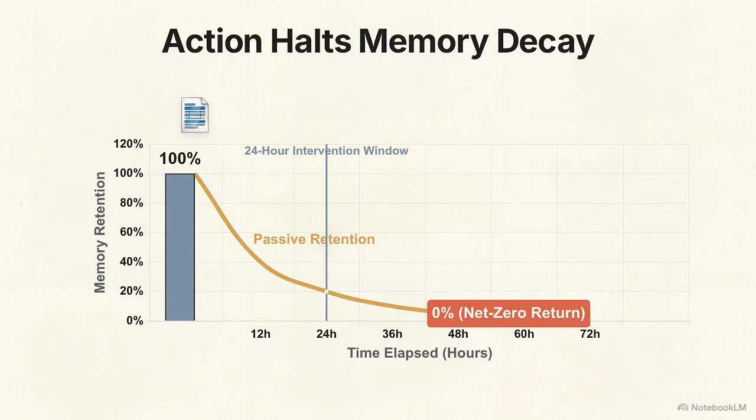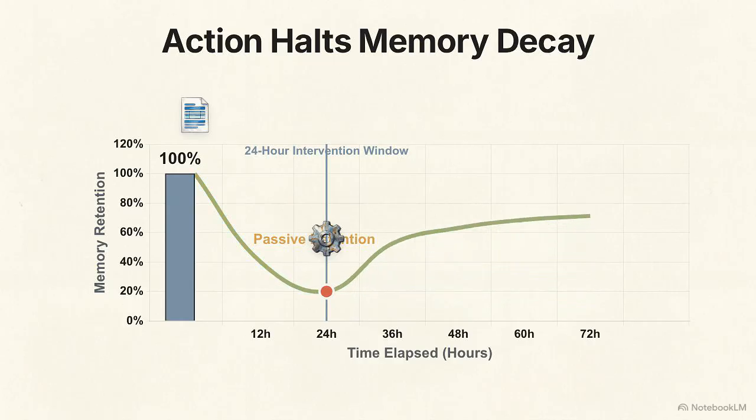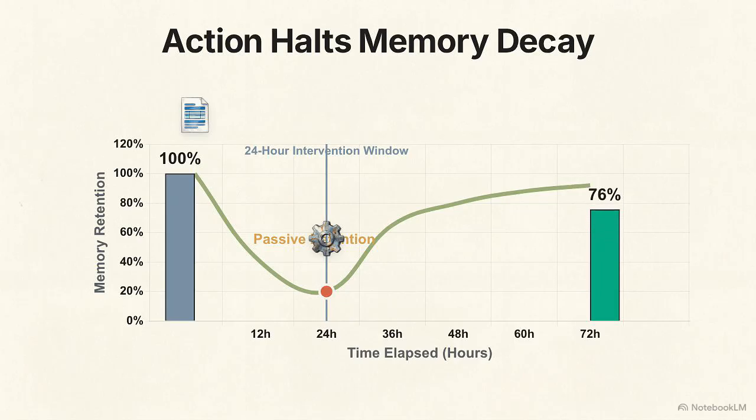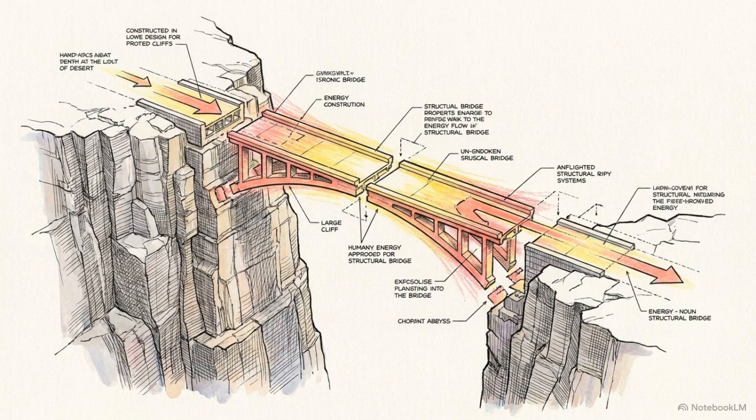Without immediate application, there is a steep drop-off in memory. But when an application variable is introduced within the first 24 hours, the retention curve stabilizes. Physical execution reinforces the data, building measurable capability. Bridging the application gap is the primary variable that determines whether information becomes a permanent skill.